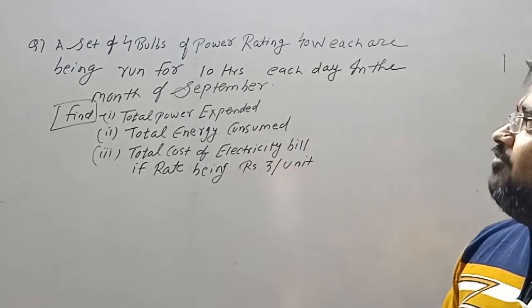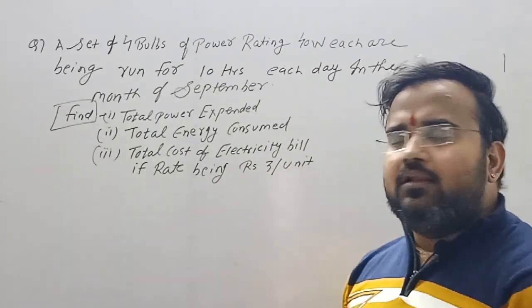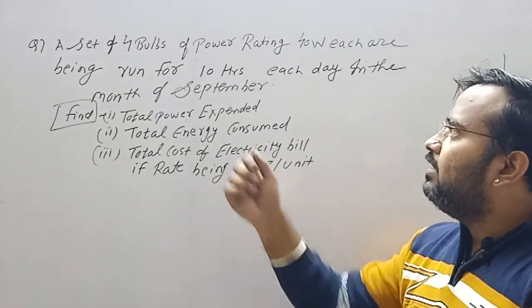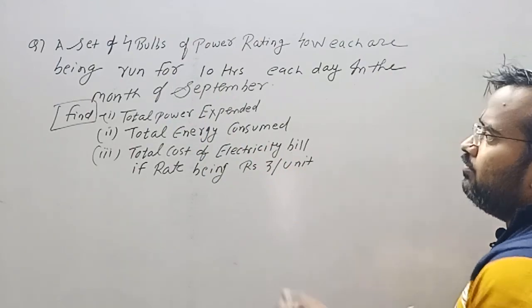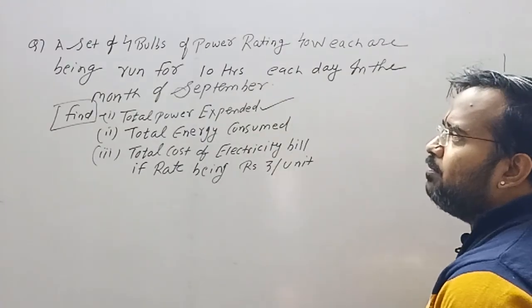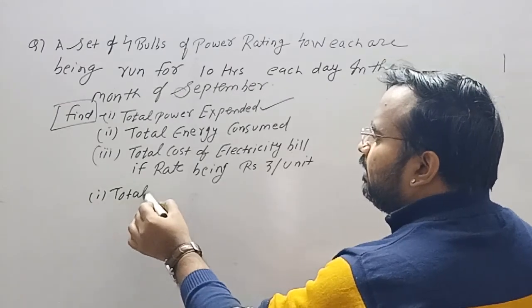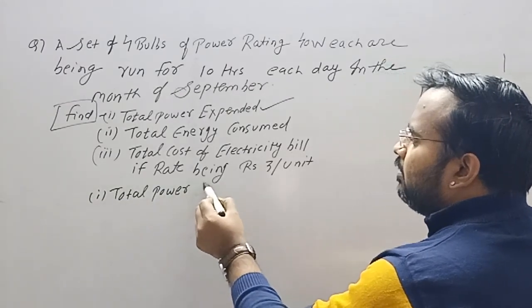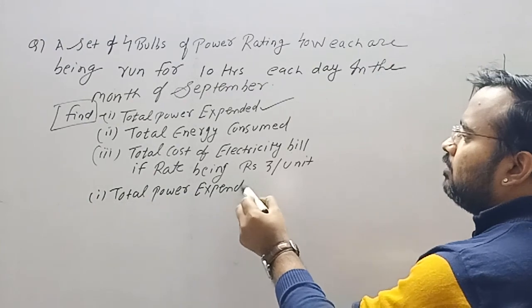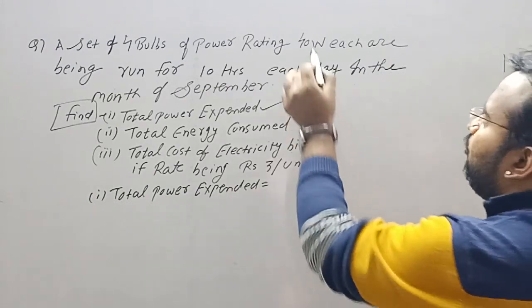Okay, now we'll calculate how the electricity bill is calculated. A set of 4 bulbs. Now first we have to calculate the total power expended. So first, total power expended is equal to 40 watt.